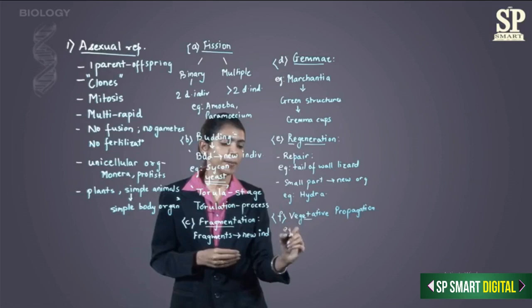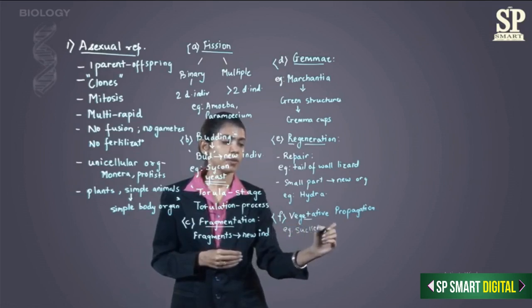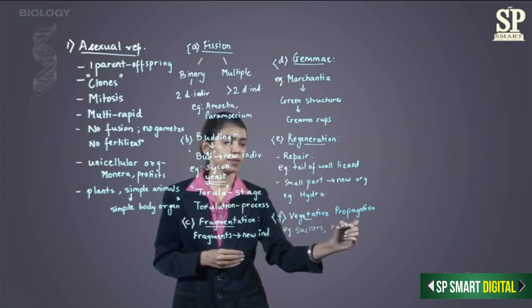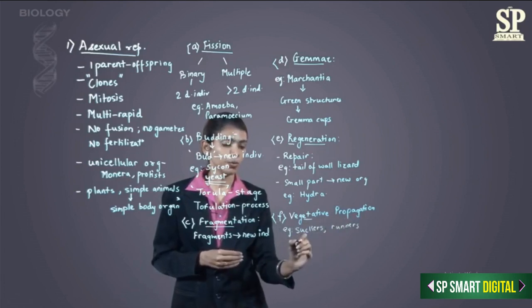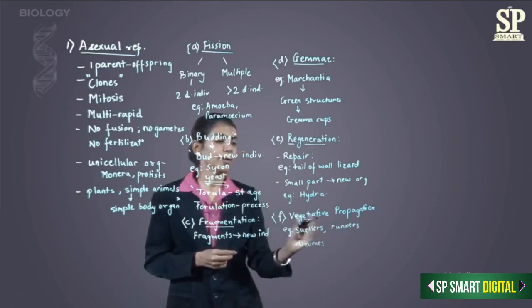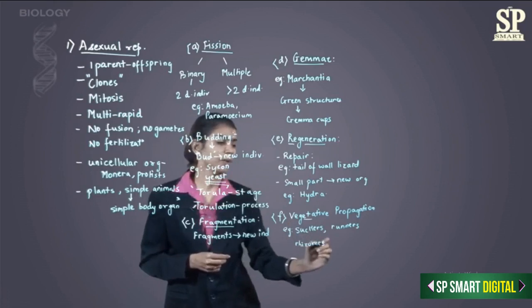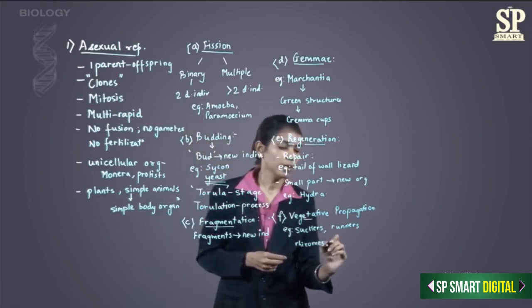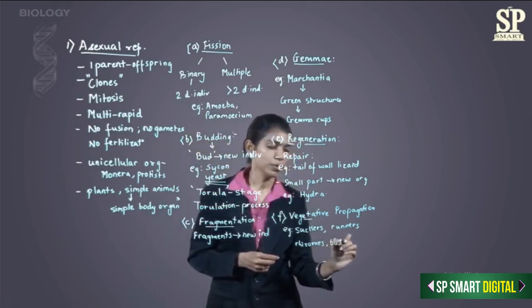Examples could be suckers, runners, rhizomes. What happens in this, for example, these could be buds also.